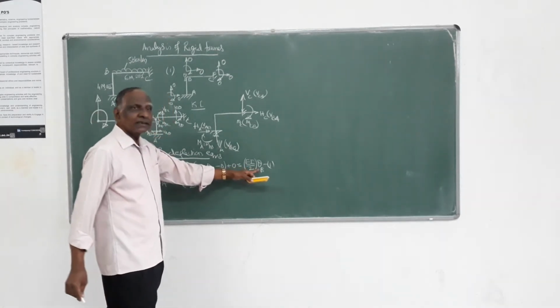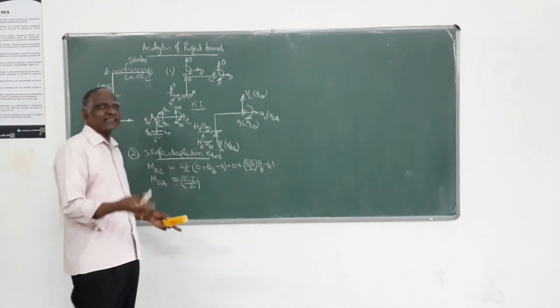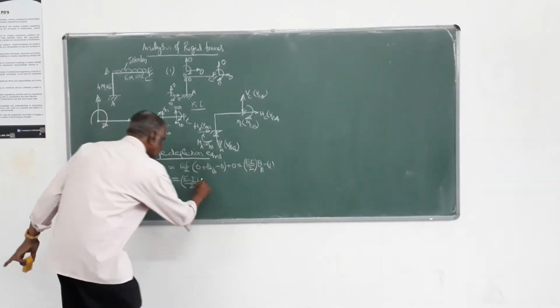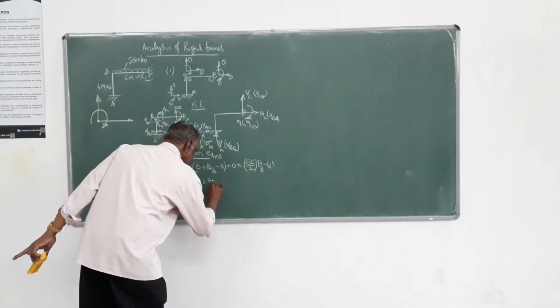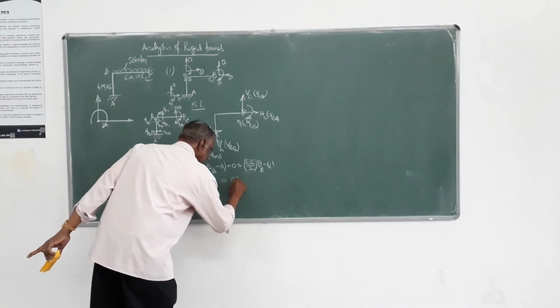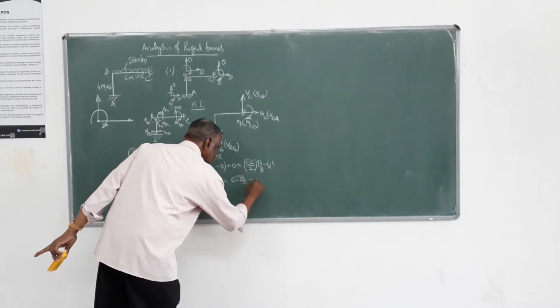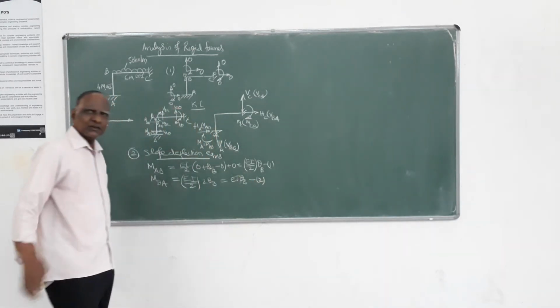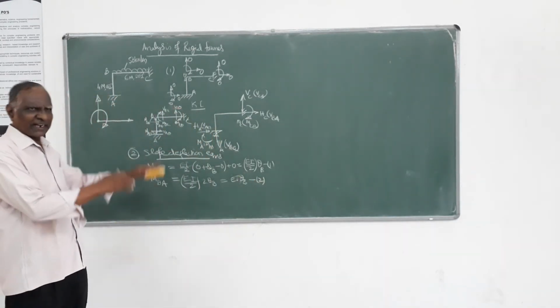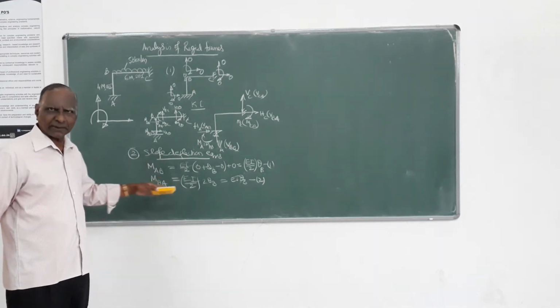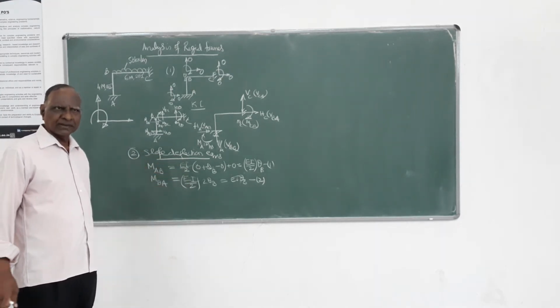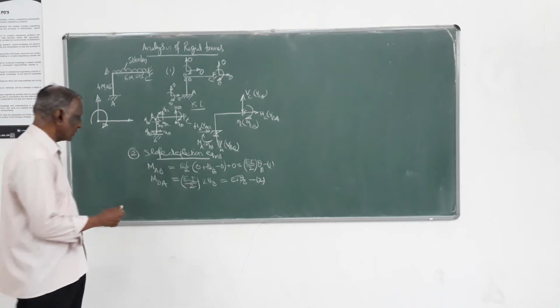Here you have 2 theta B, so it is nothing but EI theta B itself. I am simplifying this straight away; you can also do that. Earlier I was explaining each and every step, now you can skip, so it saves time for you also.